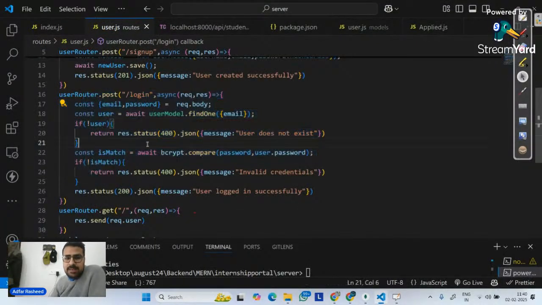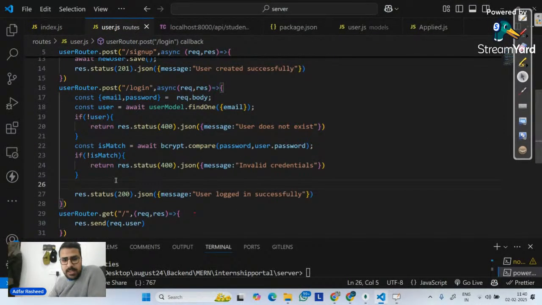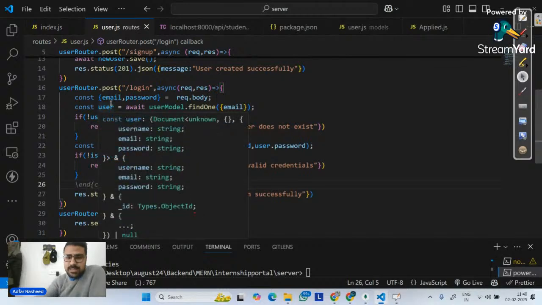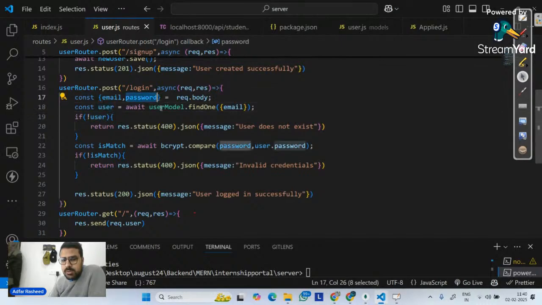So in this login, whatever email and password I receive from request.body, from the user model you will simply find one with the email. After that, if the user exists, now someone asked me a question in between. I'm not sure who, Aditya C. Aditya asked, sir, how will bcrypt know for which user we have to check the password? If we check all users, that means a million users.